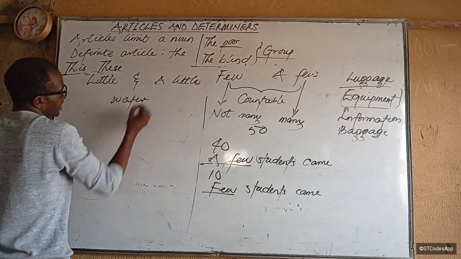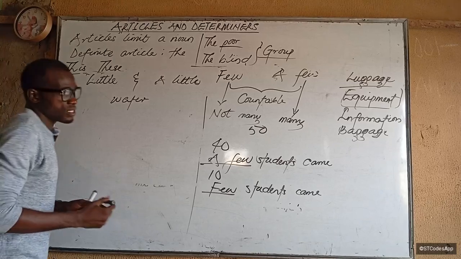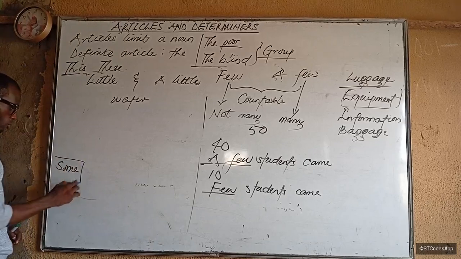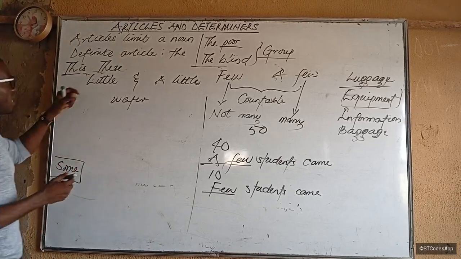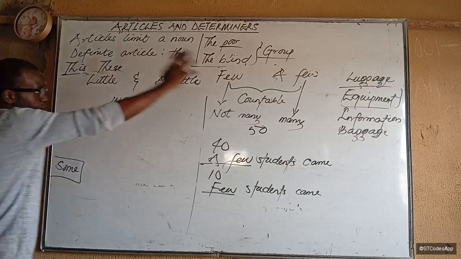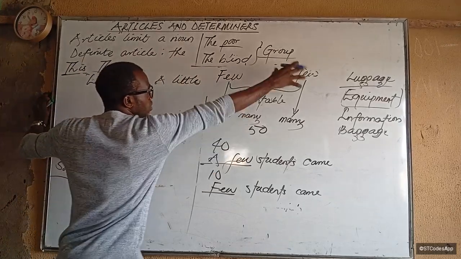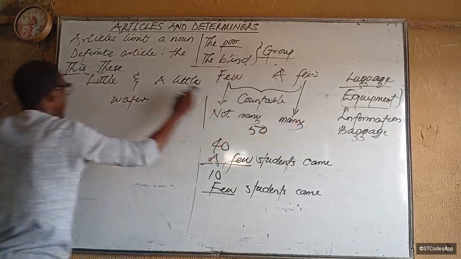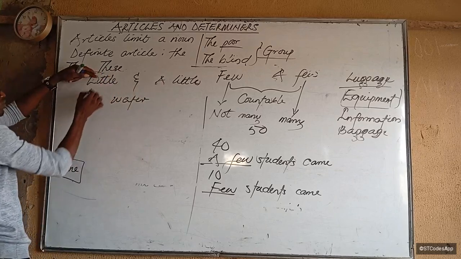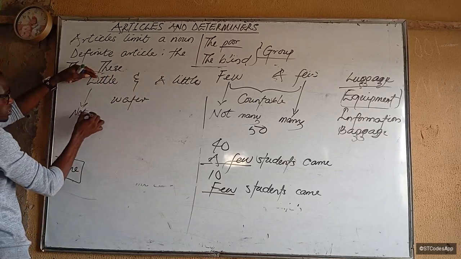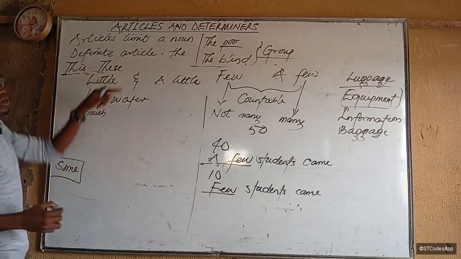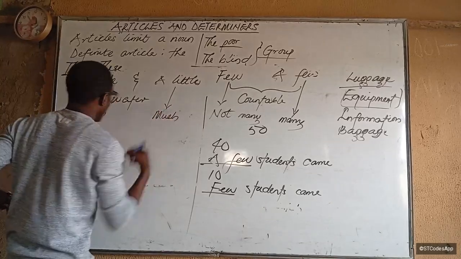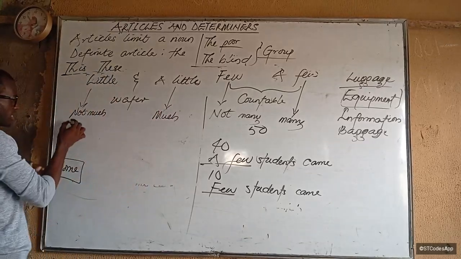Water, for example. If I say, then you might be thinking now that, what about some? We're going to get to that soon. Some, that's another determiner. Now, little, the same way as few means not much, a few means not many, a few means many. Here, little means what? Not much. Keep in mind, I said much is also used for what? Non-count nouns. This guy means what? Much. For example, give me a little water.